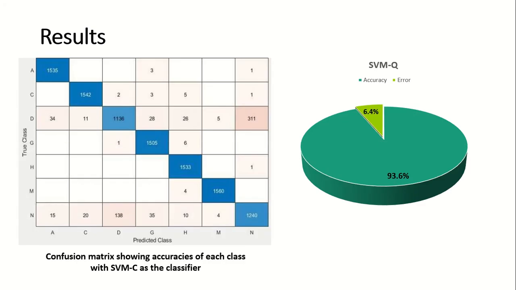This is the confusion matrix showing the accuracies of each class with cubic SVM as the classifier, and the pie chart shows the ratio between the error rate and the accuracy. It is evident from the confusion matrix that the maximum number of errors was due to diabetic retinopathy and the normal class.